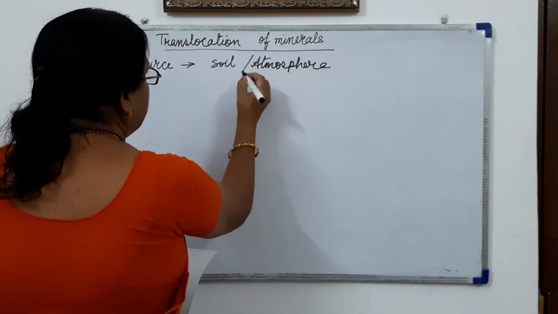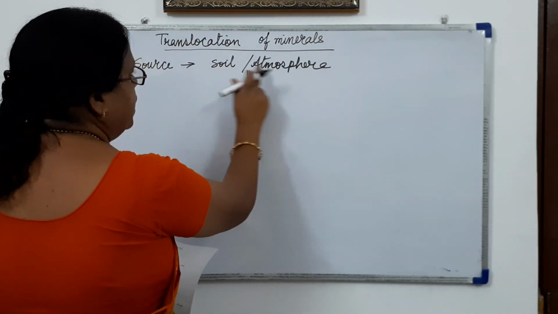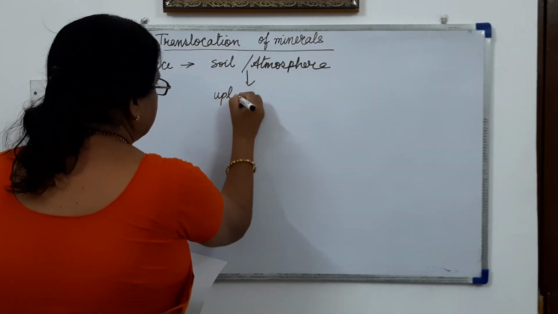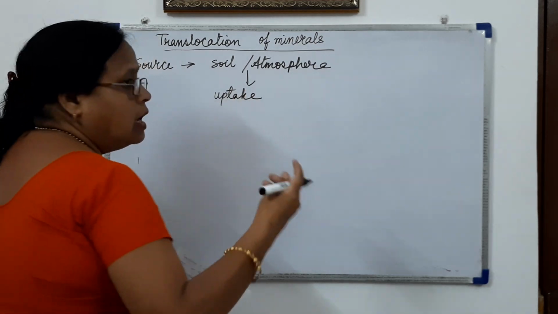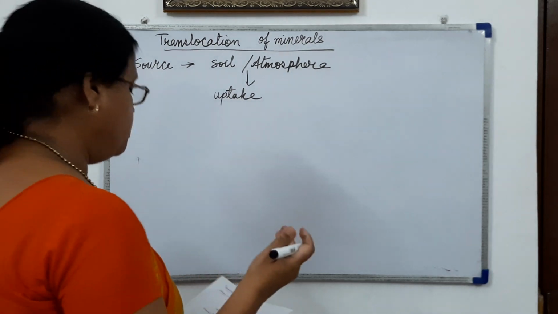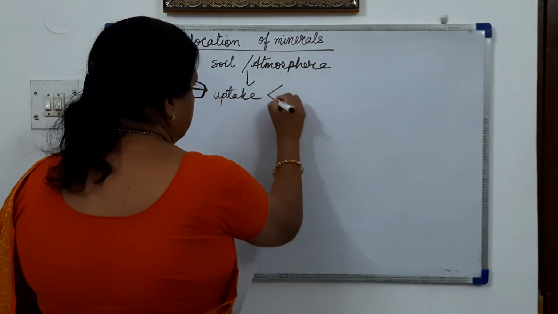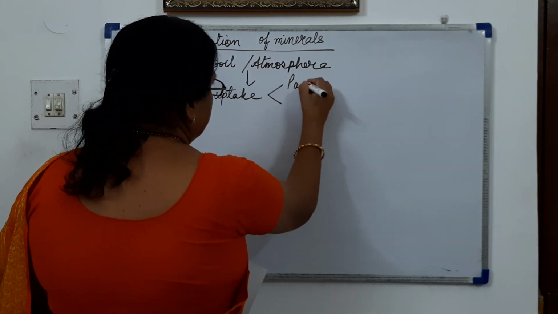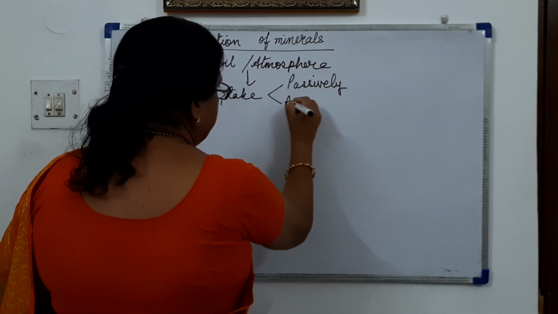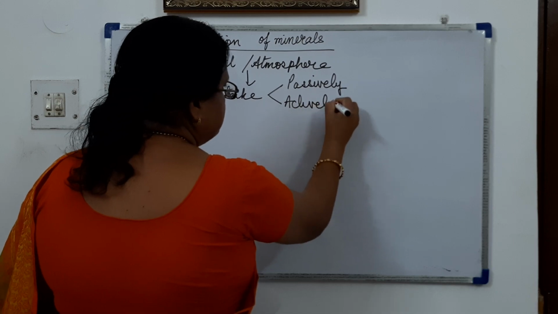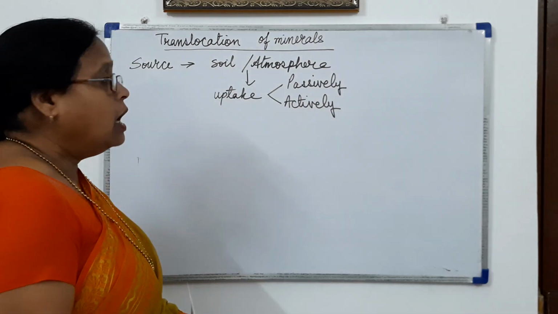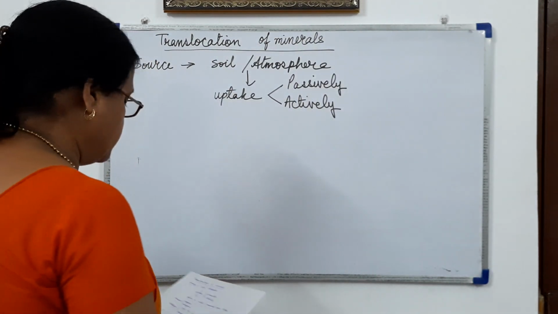Then from the source, that is the soil or atmosphere, the uptake takes place, meaning the minerals and the water are taken up and transported into the plant, and this can be done passively or actively, just as we have seen how passive absorption takes place and how active absorption takes place.